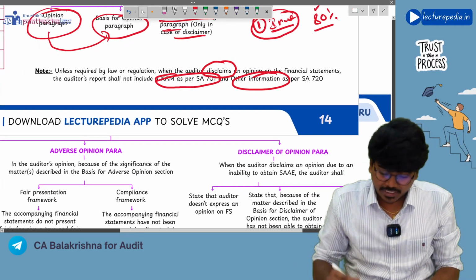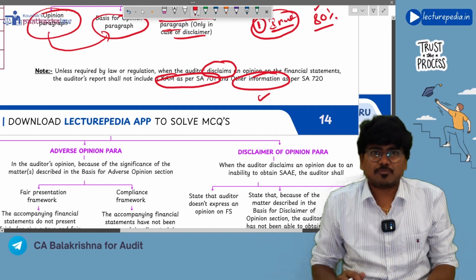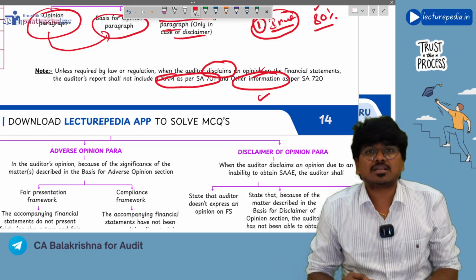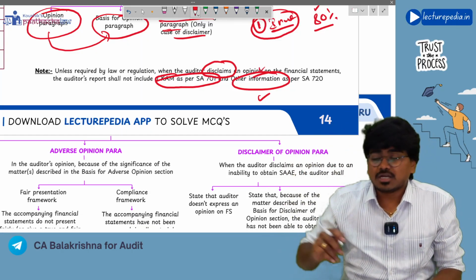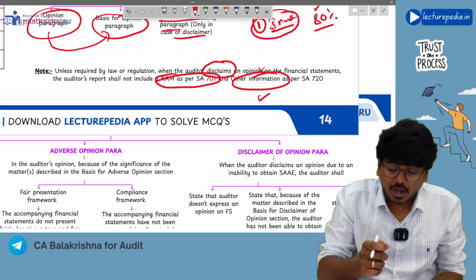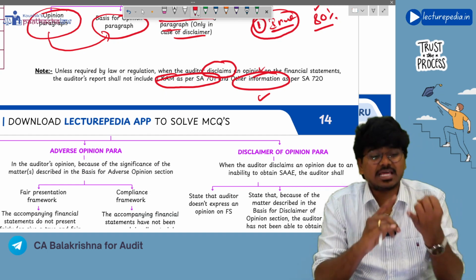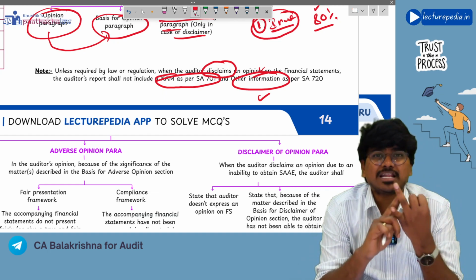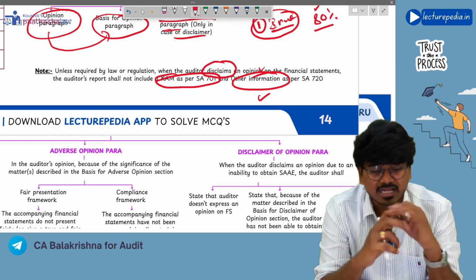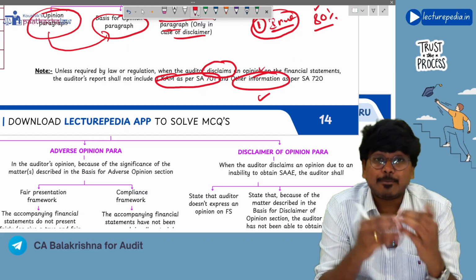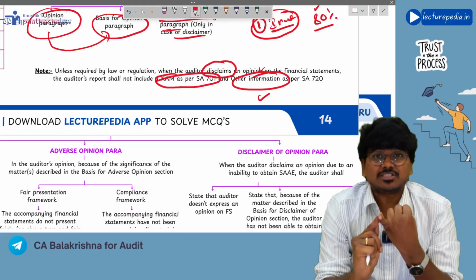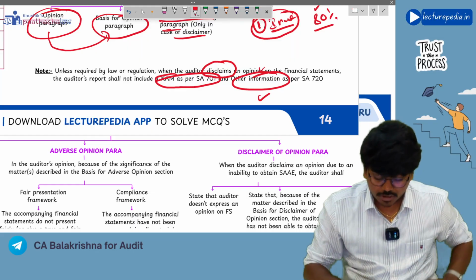Not other matter paragraph, other information paragraph. What is meant by other information, sir? Sir, in the annual report there will be various items, various reports, like the director responsibility statement, management discussion and analysis, right? Various things will be there. Apart from that, audited financial statements and audit report will also be there.